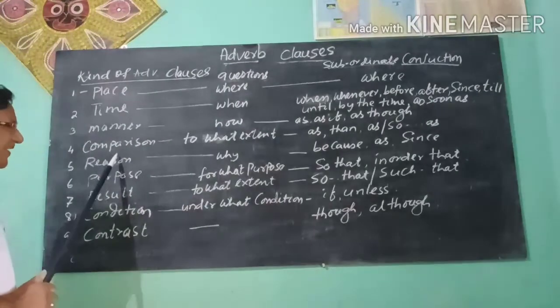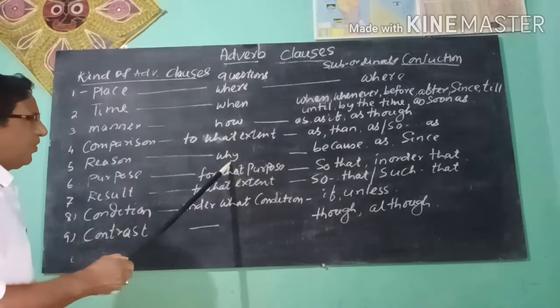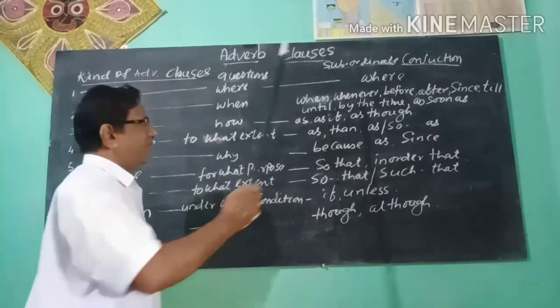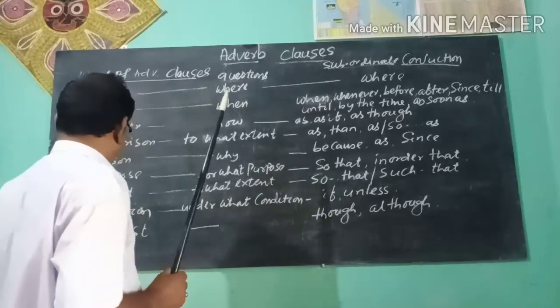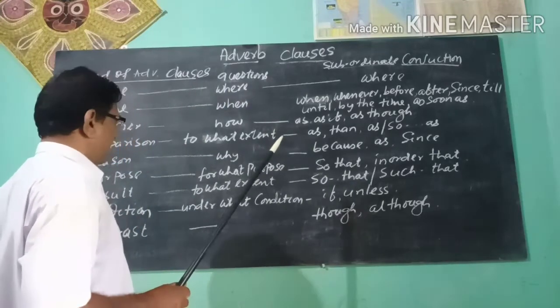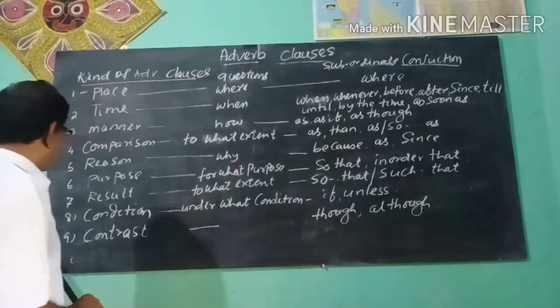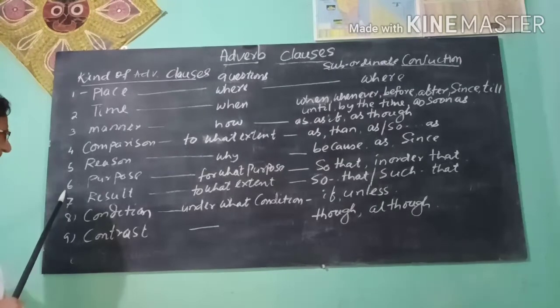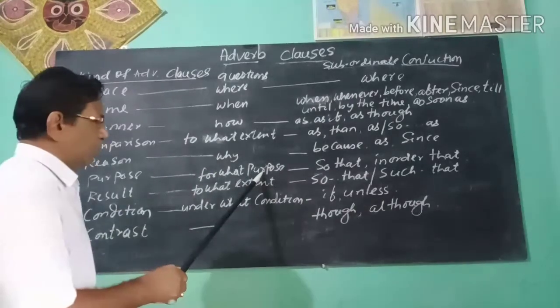Next you see adverb of reason. The question asked after the verb is why, and the subordinate conjunctions used before the adverb clause are because, as, since. Next we see adverb of purpose. The question asked after the verb is for what purpose.